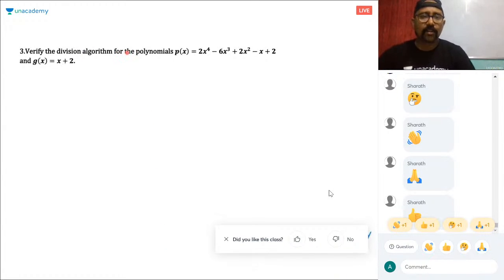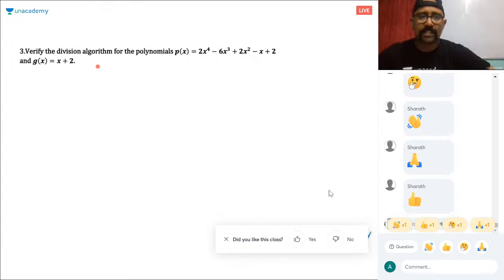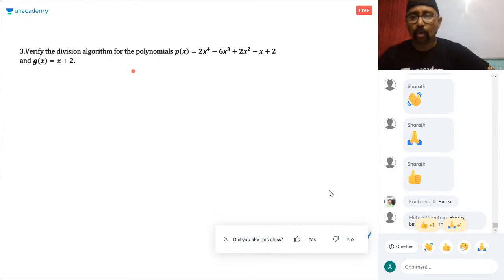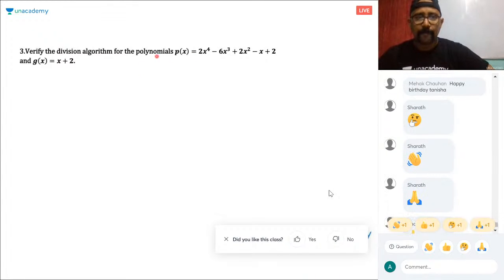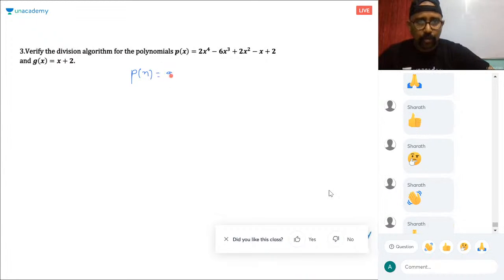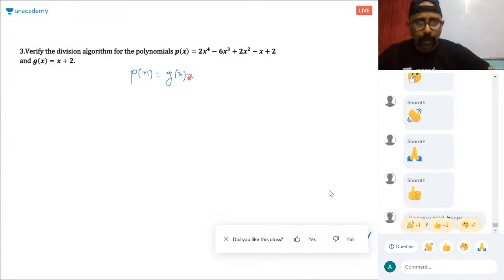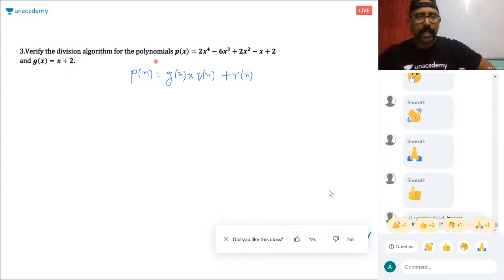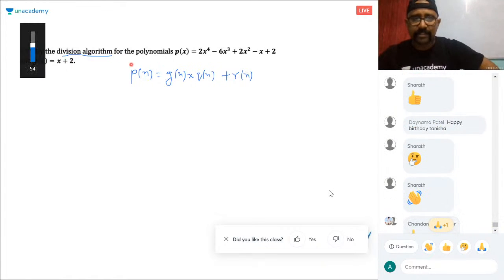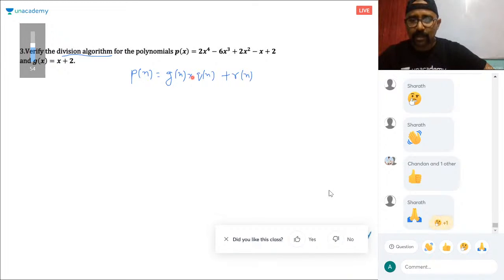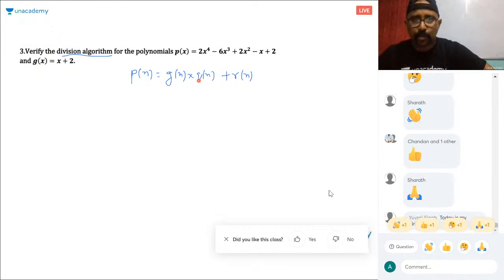Now, verify the division algorithm for the polynomial this and this. What is this division algorithm? You need to cross check it, whether after dividing, you got the quotient and remainder. So we know Px is equal to Gx, and suppose the quotient is Qx and the remainder is Rx. Now, this is the most important sum of exercise 2.3, where you need to check the division algorithm. This is the division algorithm. So, Px is equal to Gx into Qx plus Rx.